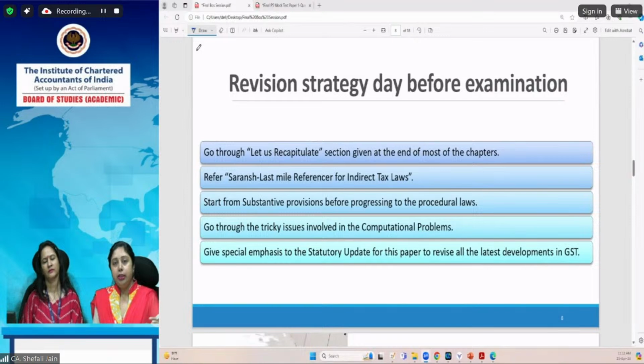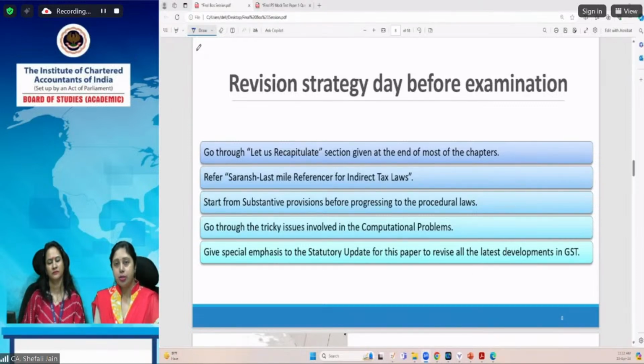After that, during the day before the examination, you will be having a gist of such issues in each of the chapters, which you should revise before the examination, because only revising the concept will not suffice. You should be able to answer the computational questions also. You should be able to apply those provisions. Maybe non-computational questions will also be there, where you will be given a small scenario and you have to apply the provision of law and come to the conclusion.